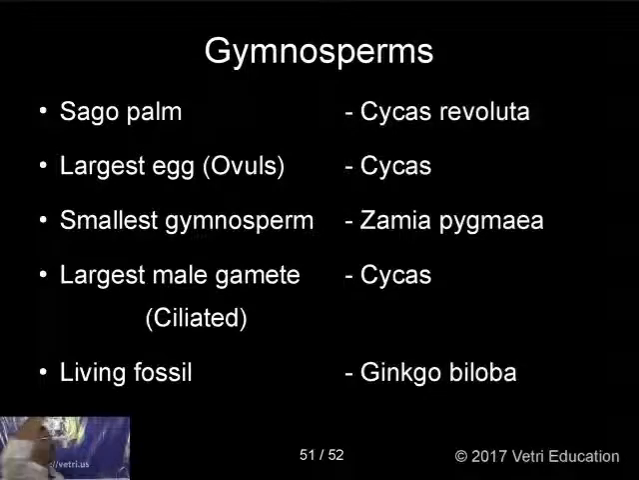And sago palm, I told you already, sago is prepared from it, Cycas revoluta, and the largest egg, the largest ovule, is in Cycas. The smallest gymnosperm is Zamia pygmaea, and the largest male gamete is in Cycas. So the Cycas genus has the largest male gamete and largest ovule, and the ciliated largest male gamete also in Cycas. And living fossil, I told you already, this is the only species remaining in this order, the others are extinct. So Ginkgo biloba is a living fossil.